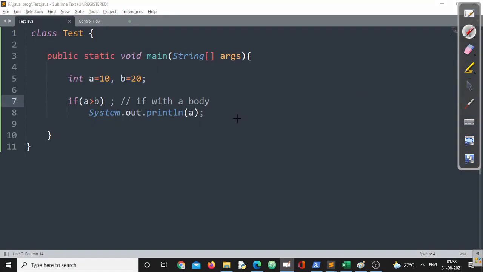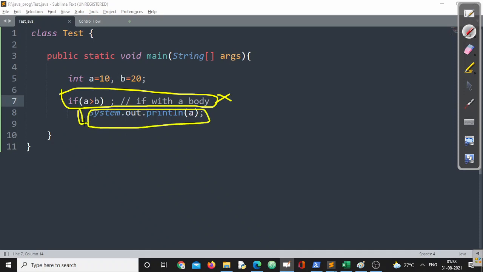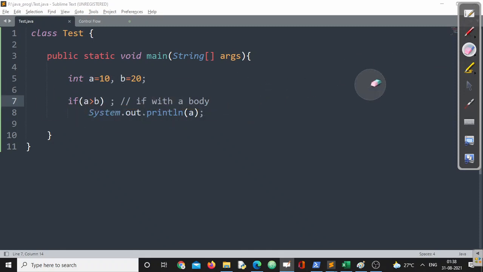So the first conclusion is, this body part is optional, right? But we can specify a semicolon immediately after if. But if we specify it, the result will be completely different. What will the result be? It will be treated as an if without a body, right? And the statement after if definitely does not belong to if. It is a normal statement after the if, right? This is the first conclusion. You can take a note of it.